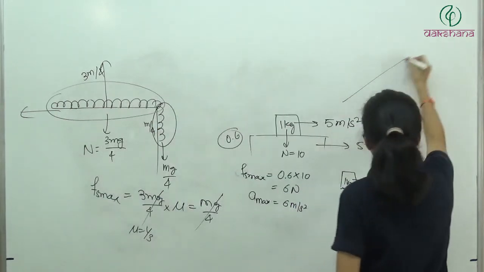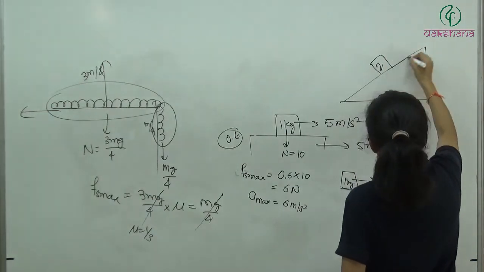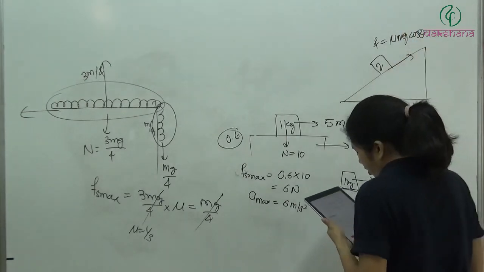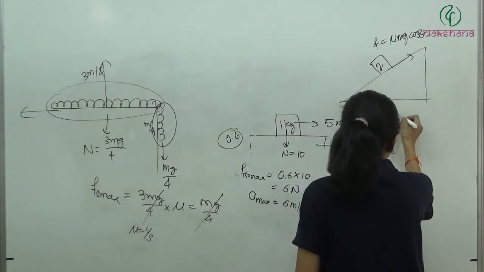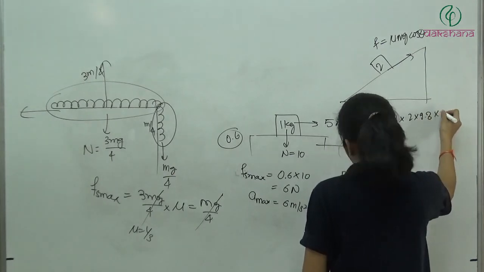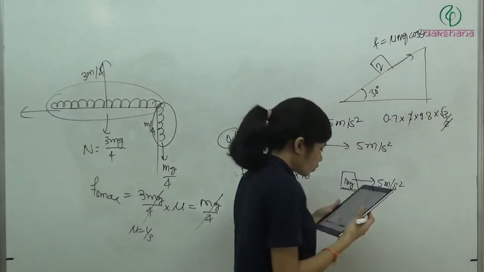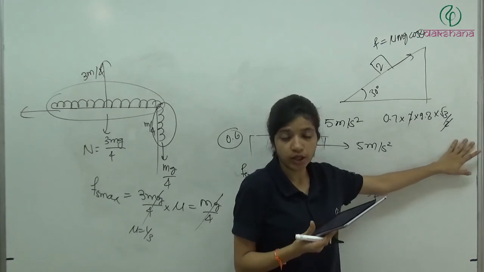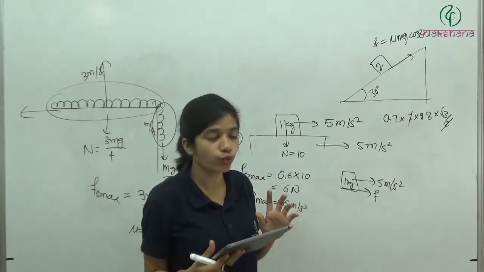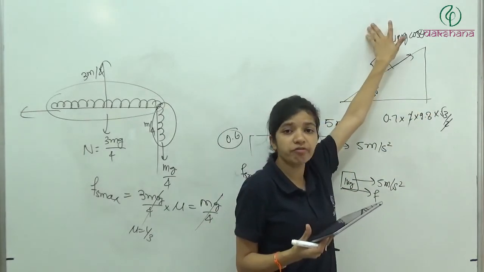Now sometimes people just write, this is 2 kg, so friction acting on it is mu mg cos theta. So mu is 0.7, m is 2, g is 9.8, mu mg cos theta, theta is 30 degree, root 3 by 2. So what we got? 0.7 into 9.8 into root 3. So people do this, and we have an option for that also. We have the option 0.7 into 9.8 into root 3. But is this the correct answer? No. This is the maximum value of friction.